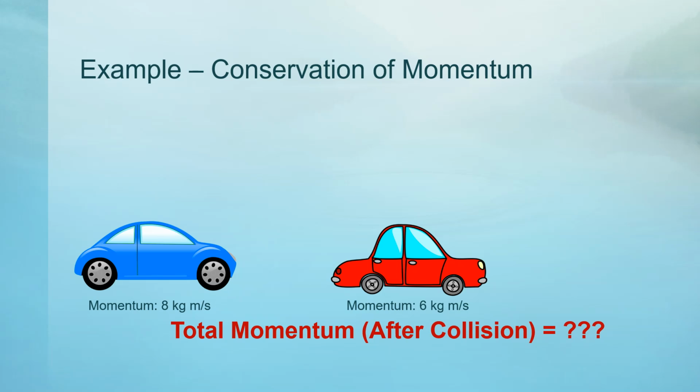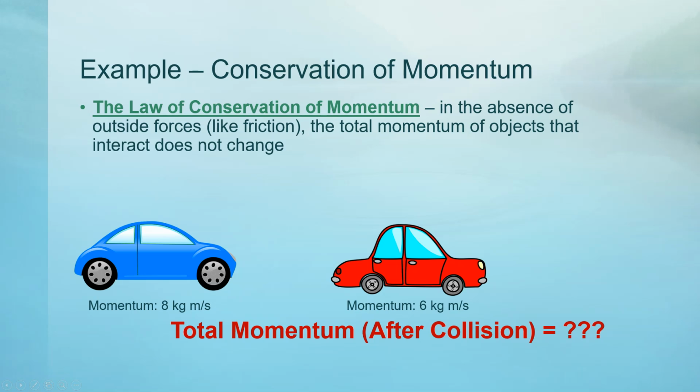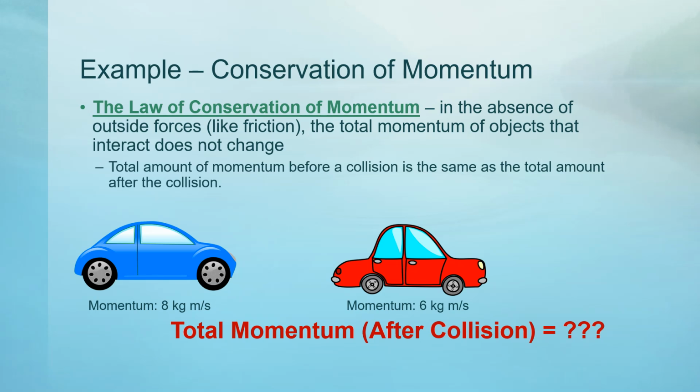Let's think back to what the law of conservation of momentum says. The law of conservation of momentum says that in the absence of outside forces, like friction, the total momentum of objects that interact does not change. In other words, the total amount of momentum before a collision is the same as the total amount after the collision. So in order to figure out the total momentum after the collision, we need to figure out the total momentum before the collision. Luckily, we know the momentum of each toy car, so we just need to add them together.